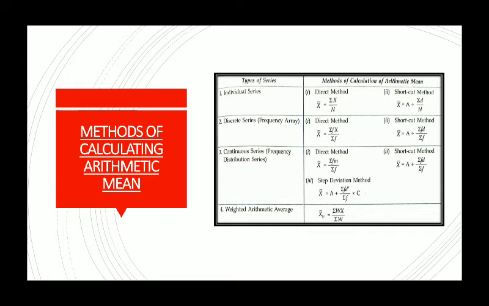Shortcut method: x equal to A plus summation d by n, where A is the assumed mean, d is the deviation, and n is the number of total frequency.